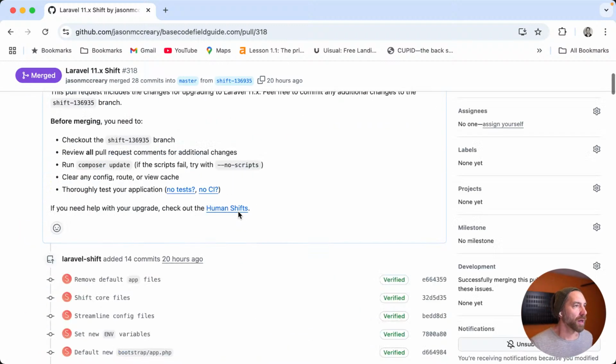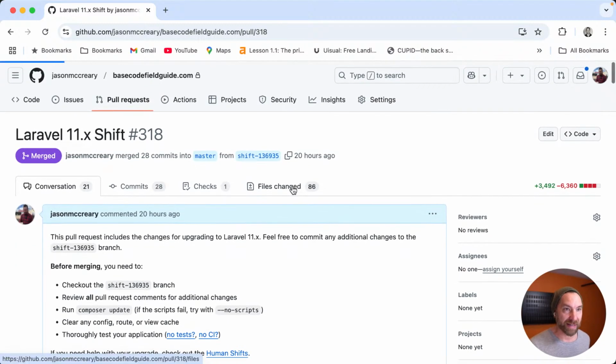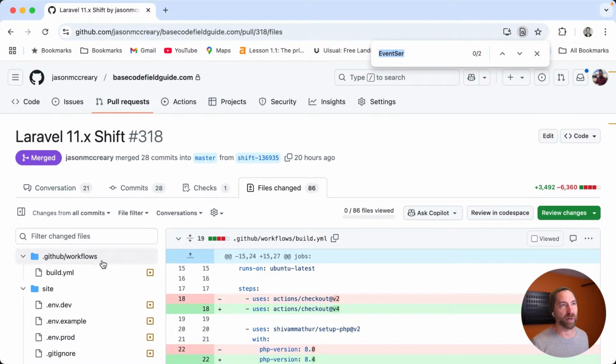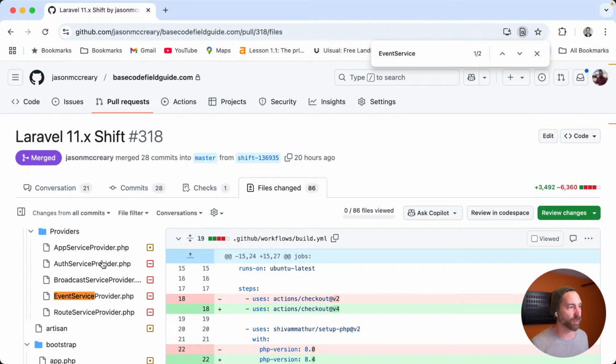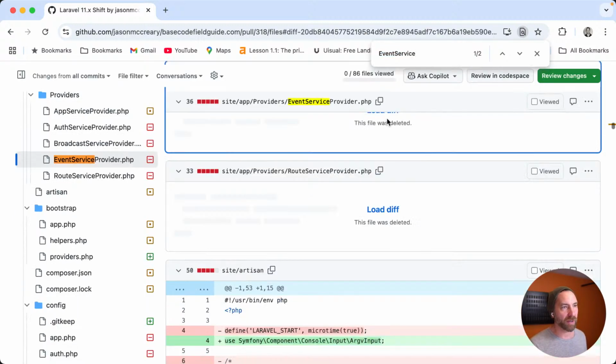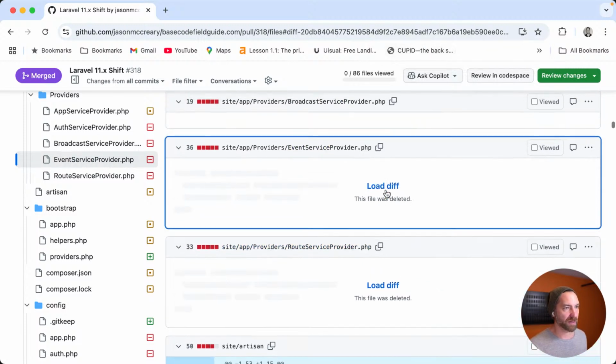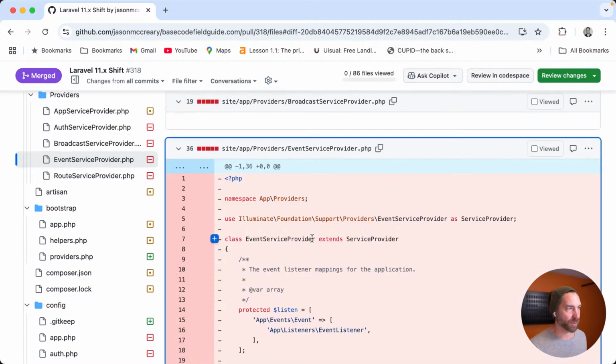So let's go look at what that actual code is here, just because we're going to take this code and put it in our test cases. And I'll talk a little bit about how Shift runs the tests. But if I go look for events, let's just start with the event service provider. So if we look at the event service provider, we bring up the raw diff here. Let me close these comments so I get a better view on my screen. And let's load this. Again, it was all just removed.